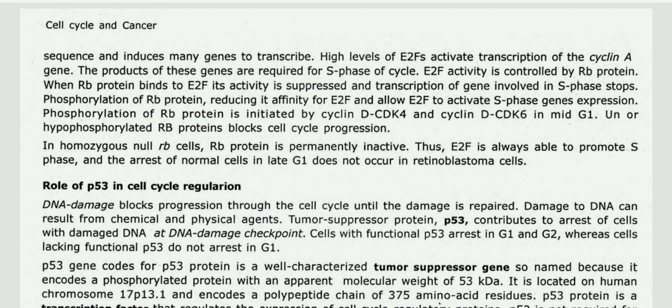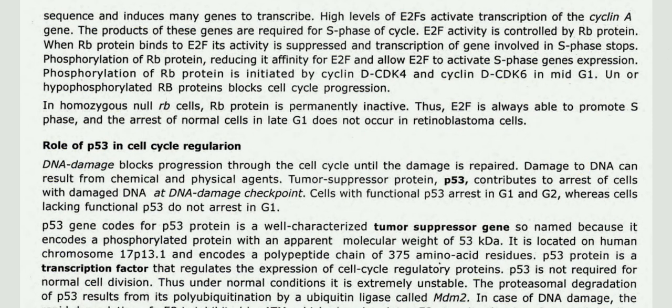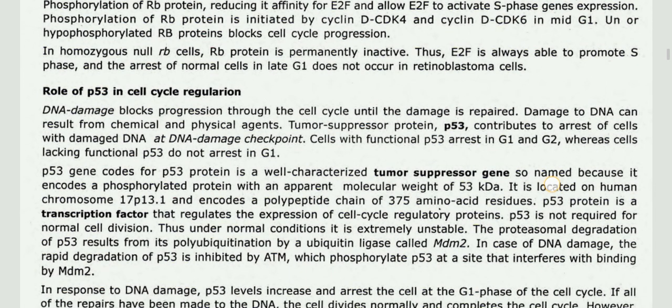Phosphorylation of RB protein is initiated by cyclin D-CDK4 and cyclin D-CDK6 in mid G1, and hypophosphorylated RB protein blocks cell cycle progression. In homozygous null RB gene cells, RB protein is permanently inactive. Thus E2F is always able to promote S phase, and the arrest of normal cells in late G1 does not occur in retinoblastoma cells. Role of p53 in cell cycle regulation.